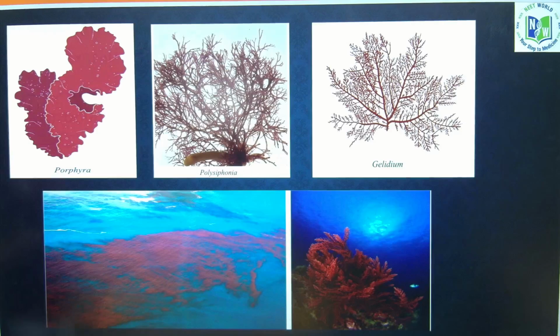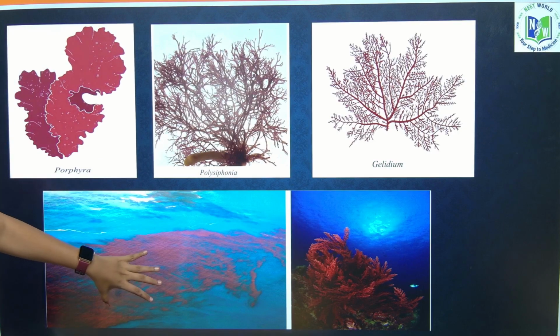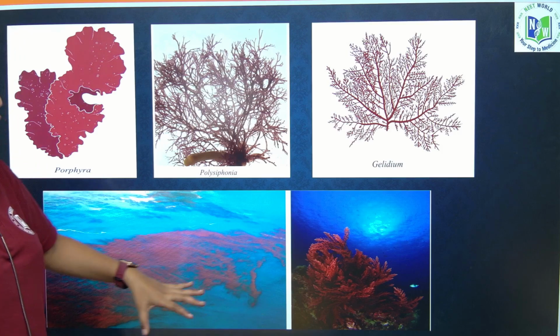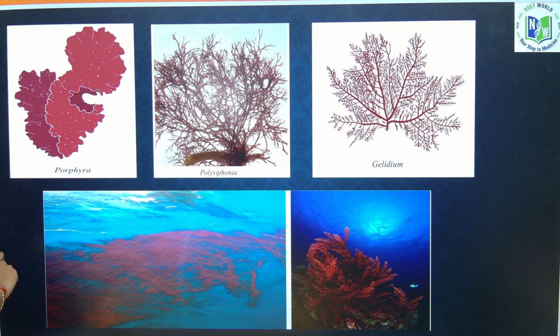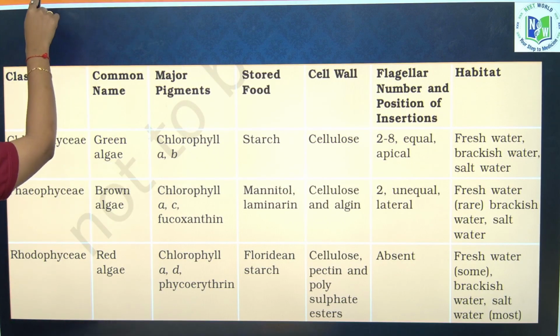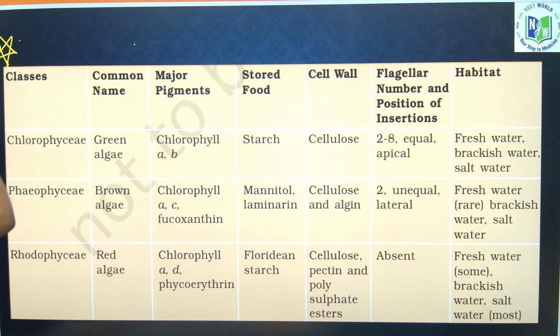The red algae include Porphyra, Polysiphonia, Gelidium and marine red algae which are present deeper inside the oceans. Next, Porphyra is given in our NCERT. Next, the comparative table, which is very important from your exam point of view. Many a time the questions are just asked by picking from this table.